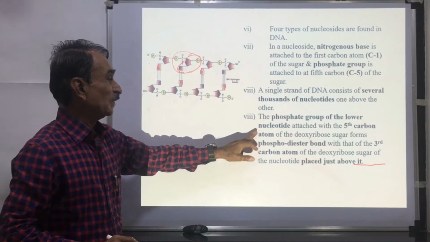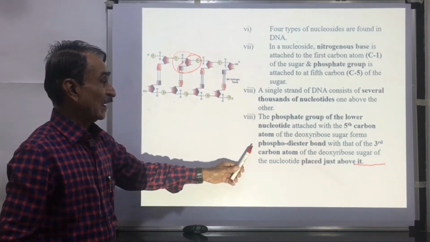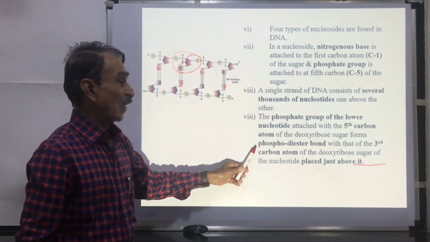The phosphate group of the lower nucleotide is attached with the fifth carbon atom of the deoxyribose sugar and forms a phosphodiester bond.